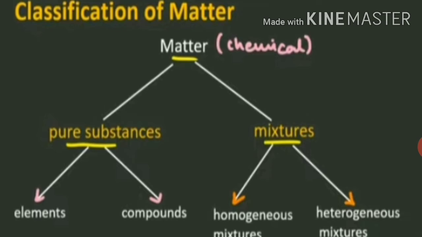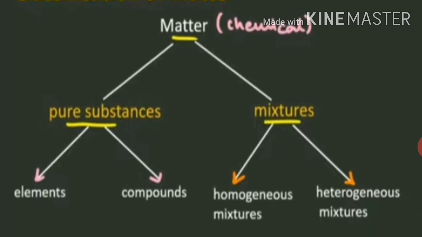Next we have mixture. Mixture is again divided into two groups, that is homogeneous mixture and heterogeneous mixture. Now what is homogeneous mixture? A homogeneous mixture has the same uniform appearance and composition.